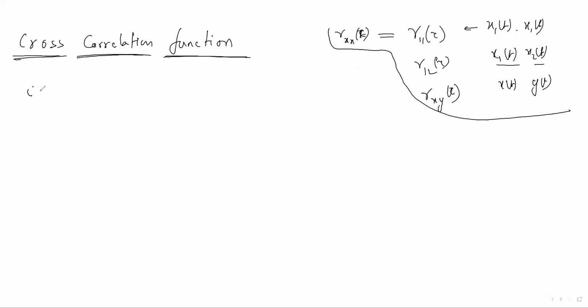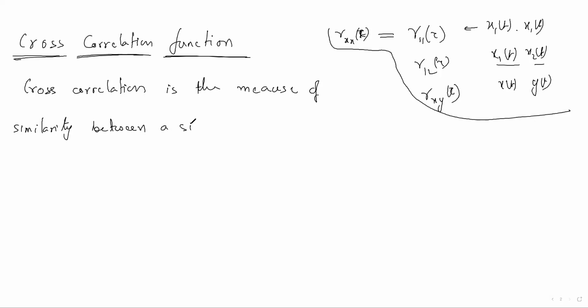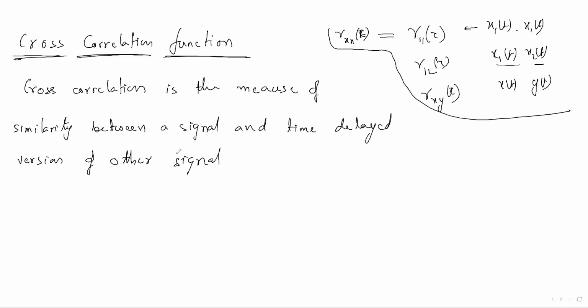You can write the definition like this: cross correlation is the measure of similarity between a signal and a time delayed version of another signal.